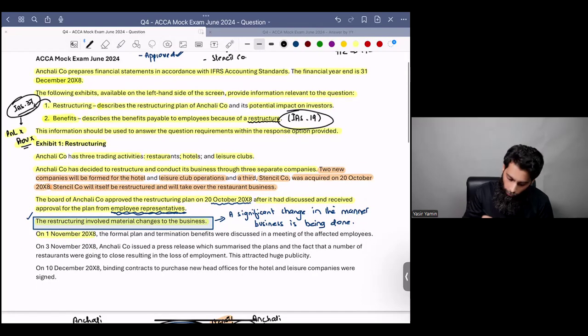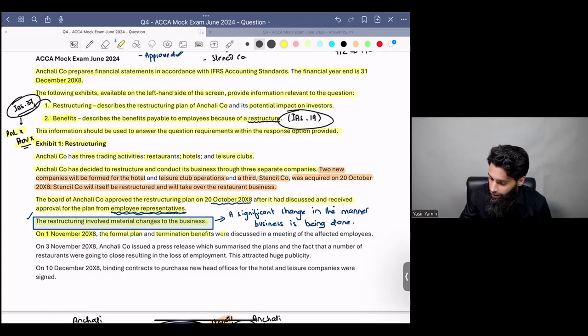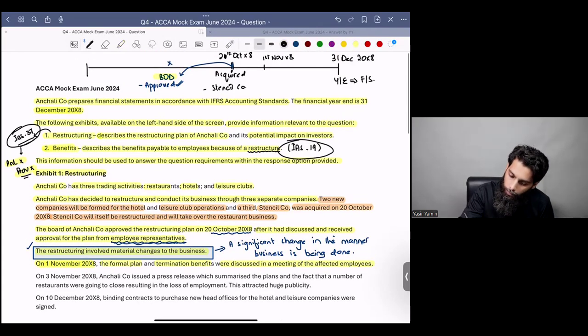It says on 1st November X8, the formal plan and the termination benefits were discussed in a meeting of the affected employees. Discussion with the employees.